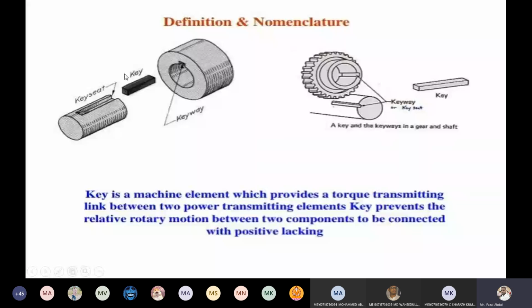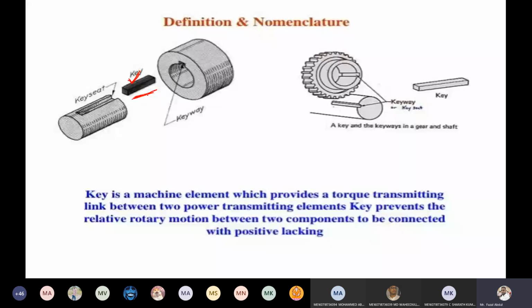A key is nothing but a piece of metal. It is generally made of mild steel, and it is inserted between two meeting parts, where there is relative motion.